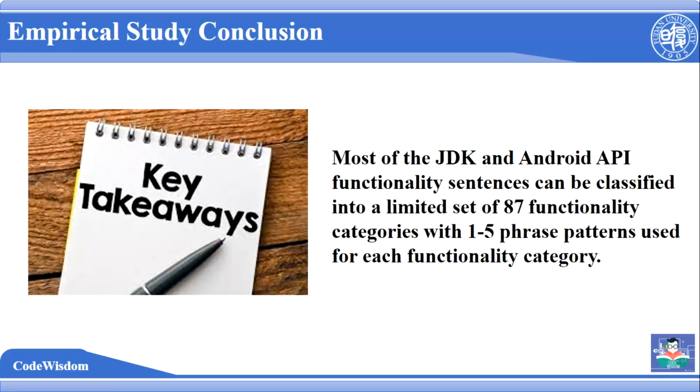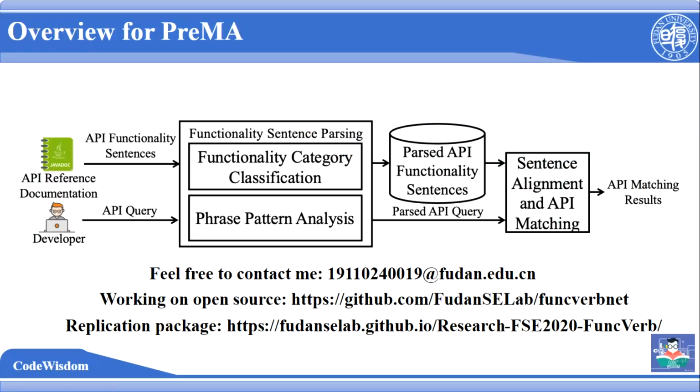We conducted an empirical study. We found that most of the JDK and Android API functionality description sentences could be classified into a limited set of 187 functionality categories, with 1 to 5 phrase patterns used for each functionality category. Based on this finding, we designed our approach PreMA.